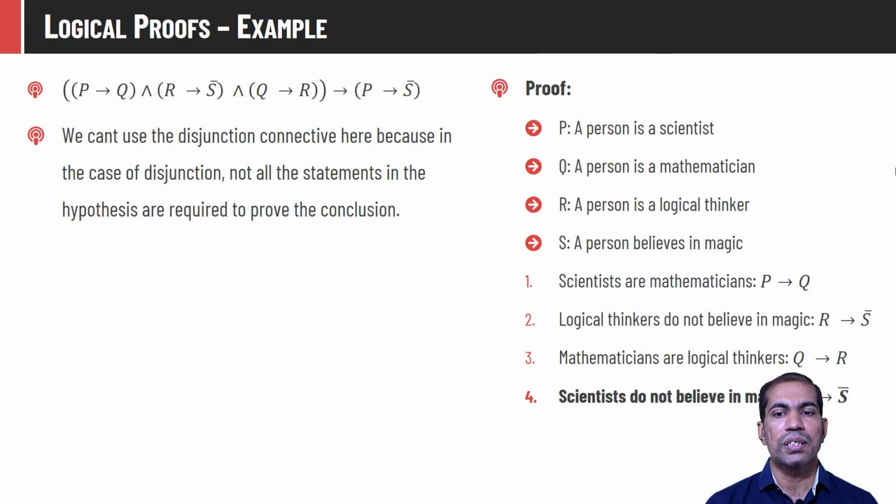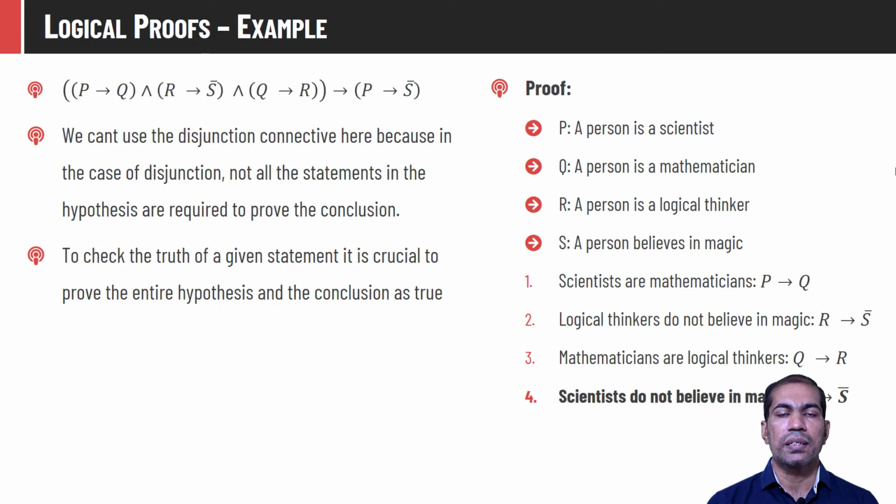We can't use disjunction here because disjunction would say that if any one of the compound hypotheses is true, then the conclusion is true. That is not true in fact, because all the given statements in the hypothesis must be true in order to prove that the conclusion is also true. So whenever we are given such kinds of statements and we are combining them, remember that we should always put the intersection or conjunction operation between the individual hypothesis statements.